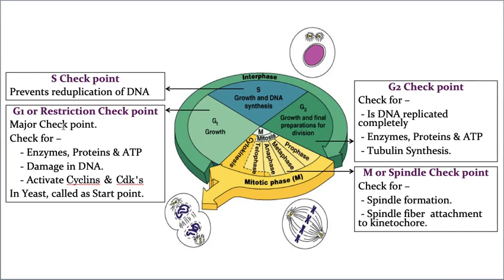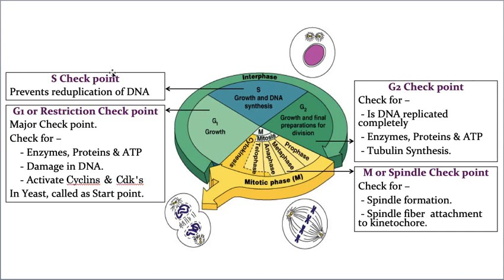That will be checked in the G1 checkpoint, and it is a checkpoint which activates these cyclins and cyclin dependent kinases, so that the cell cycle will go ahead. Hope you understood. And one last point: the G1 checkpoint in yeasts is called the start point, whereas in other eukaryotes it is called the restriction checkpoint.